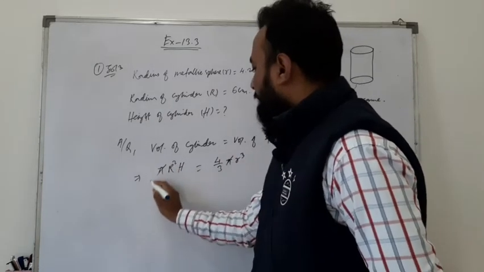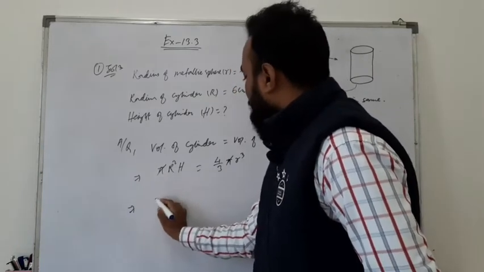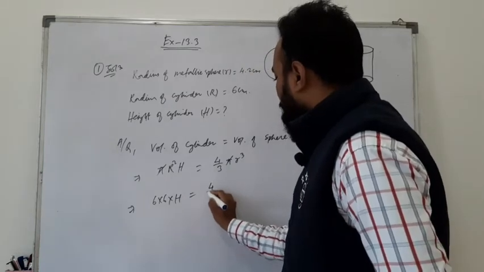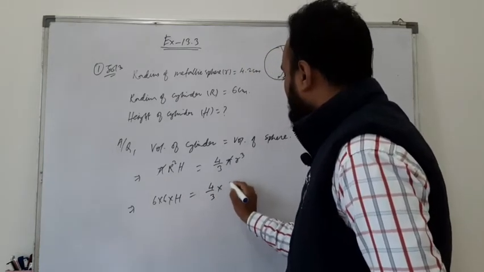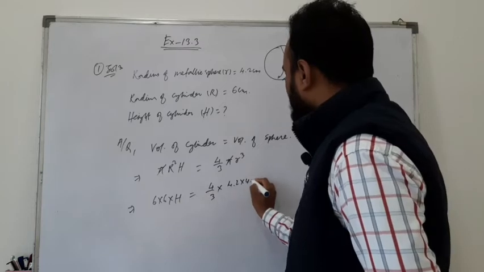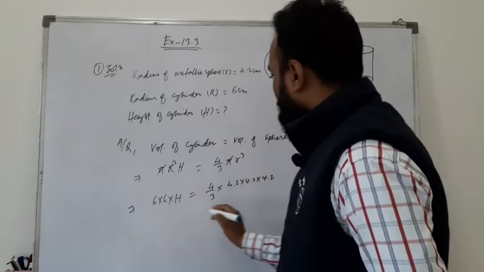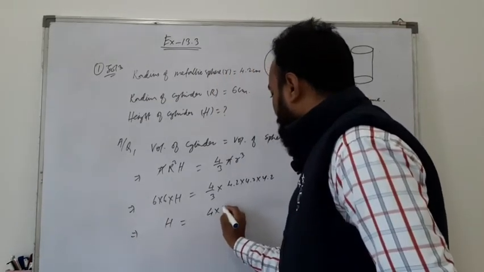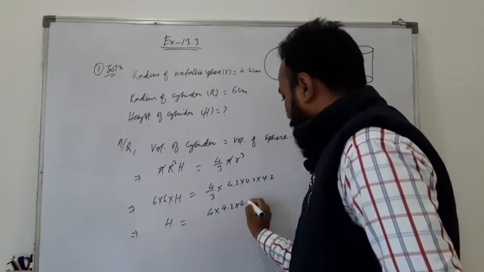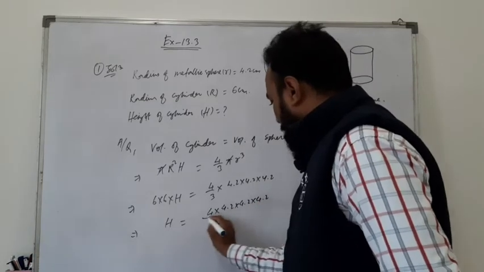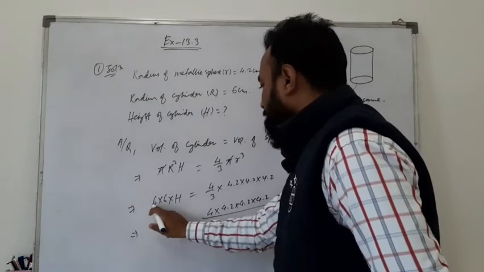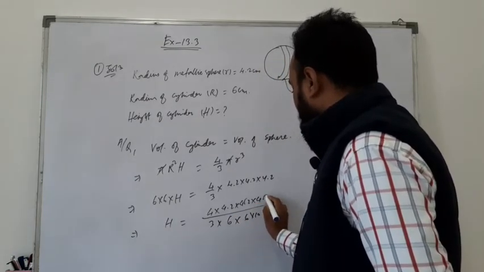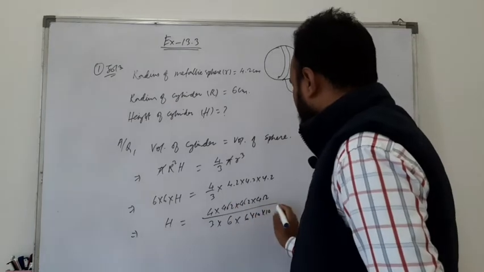So pi cancels with pi, and here r is 6, so 6 into 6 into h is equal to 4 by 3 into 4.2 into 4.2 into 4.2. So now h is equal to 4 into 4.2 into 4.2 into 4.2 by 3 into 6 into 6, which is 10 into 10 into 10.